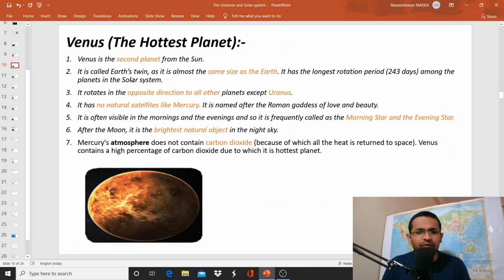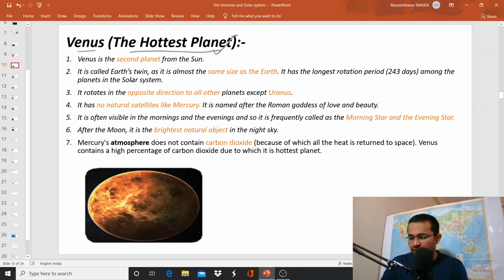And the next planet is Venus. It is the hottest planet. You may have a question. Why is Venus the hottest planet among the 8 planets of the solar system, even though Mercury is the nearest planet? See here, the answer is Mercury doesn't have carbon dioxide on its surface, whereas Venus has carbon dioxide. So because of carbon dioxide, Venus is the hottest planet.